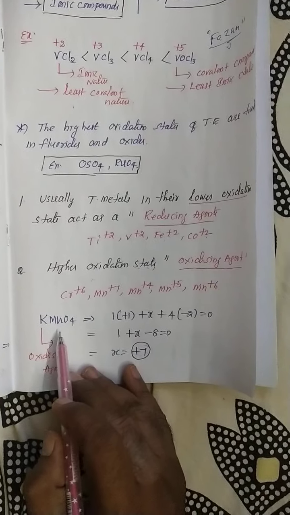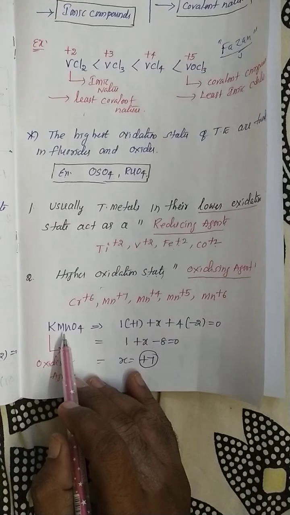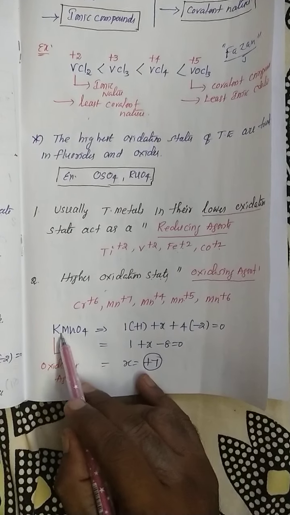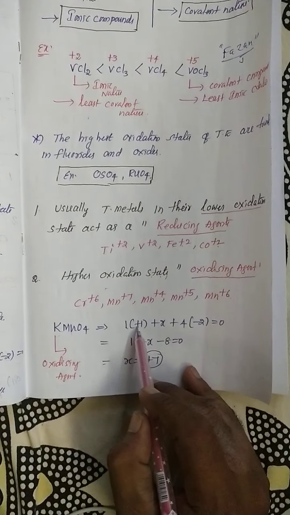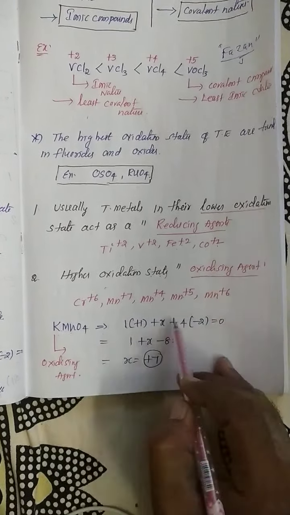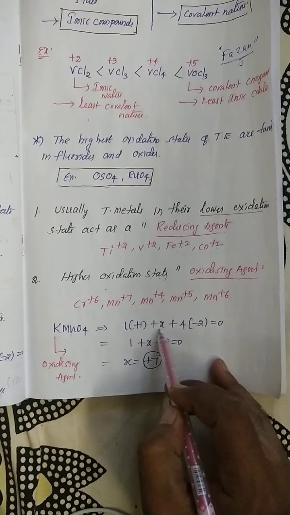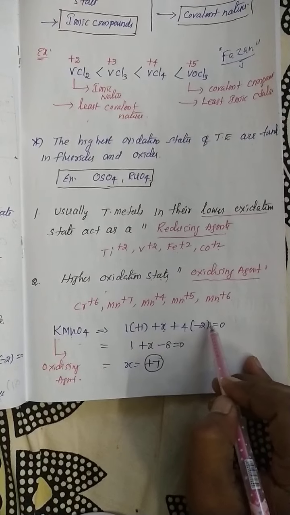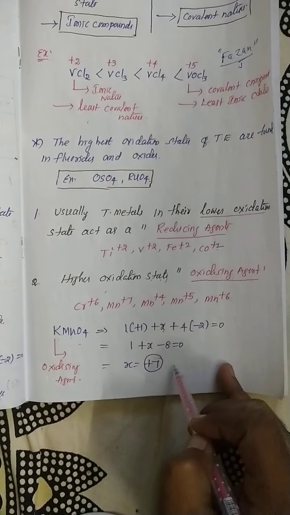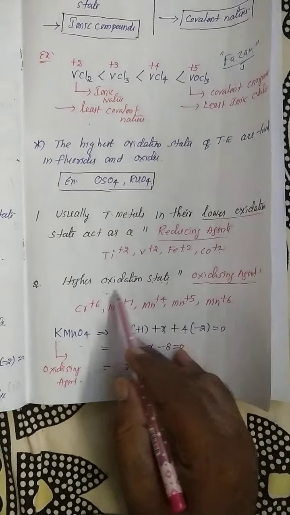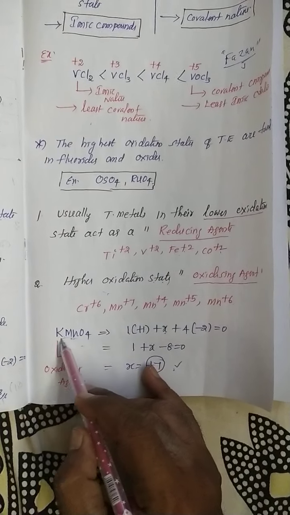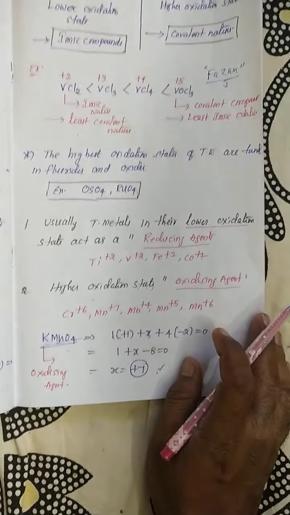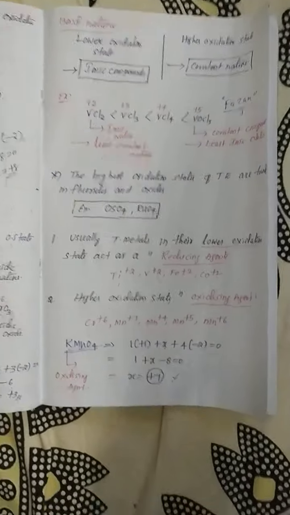First of all, I will find the oxidation number of manganese in KMnO4. What is the oxidation state of potassium? Potassium is +1 because it is a group 1 element. Now we find the x value of Mn: +1 plus x plus 4 into -2, the oxidation state of oxygen, gives a total of +7. So +7 means a higher oxidation state. That is why this entire compound acts as a good oxidizing agent. Okay, my dear students?